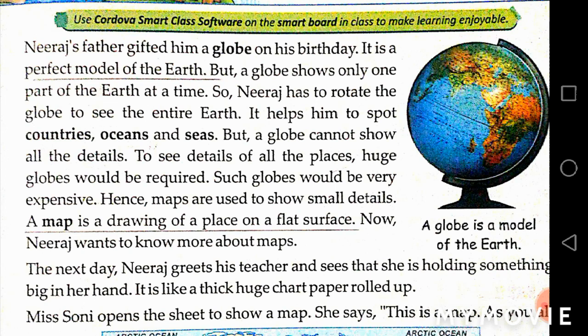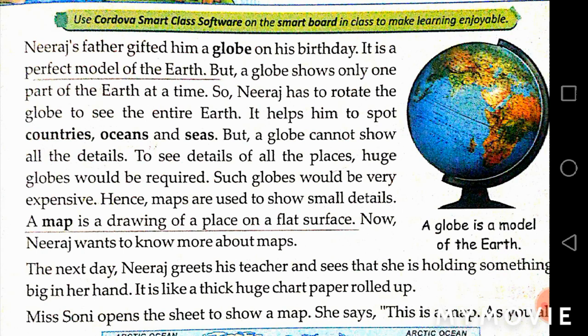Now we were discussing the stanza. Let me read the further paragraph. But a globe cannot show all the details. To see details of all the places, huge globes would be required. Such globes would be very expensive. Hence, maps are used to show small details. Basically, if you want to see more details, globes are available in different sizes in the market.